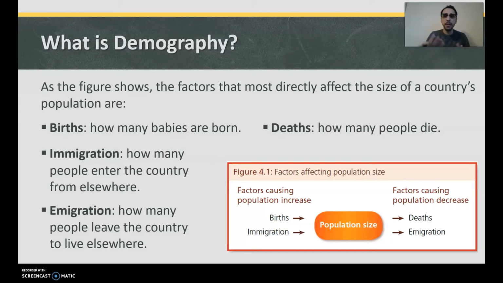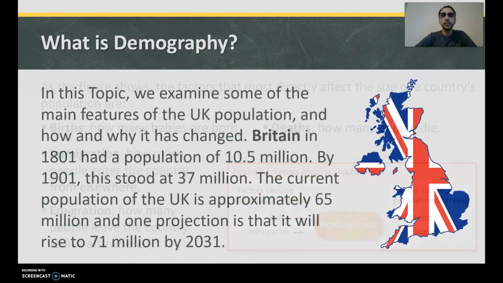If more babies are being born, we've got a higher population. If more immigrants are coming to our country, we're going to have a higher population. However, factors causing population decrease include deaths and emigration, people leaving the country to live in another country. These are factors affecting our population size.